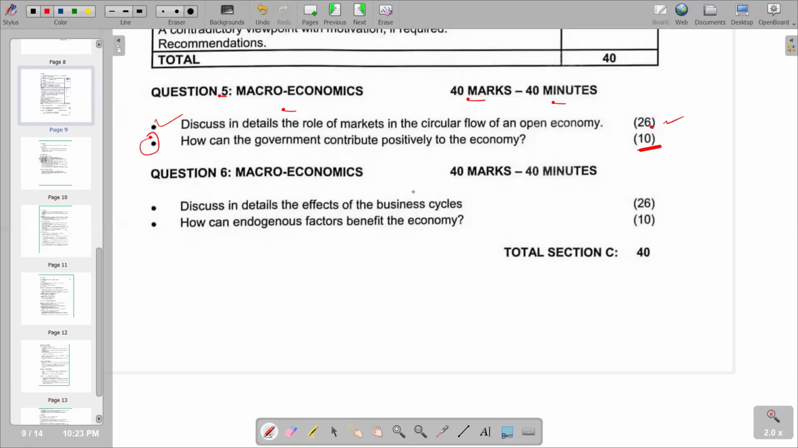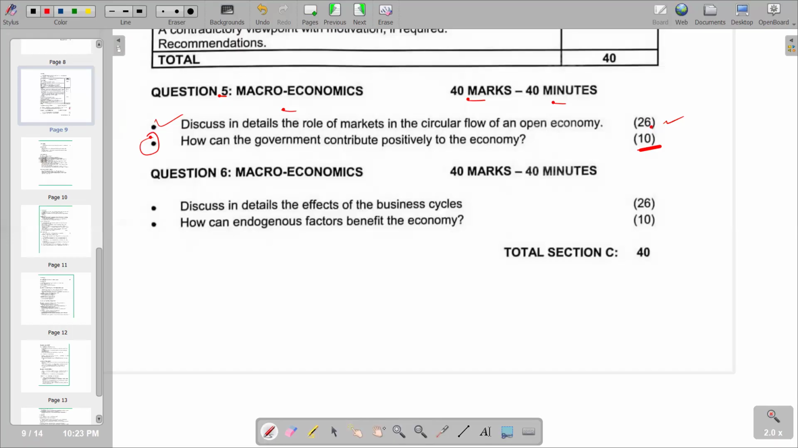Remember, this is an essay question. Obviously, it has to follow the essay format: we start with your introduction, then go to the main body, and in the main body we also have an additional part where you concentrate on the second point. And lastly, you are supposed to have your conclusion.